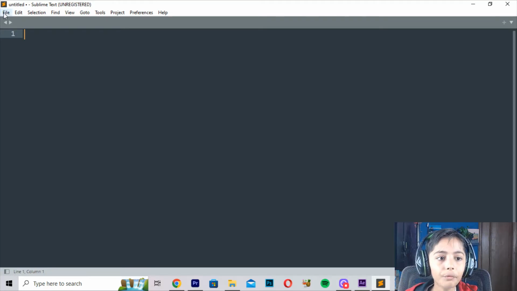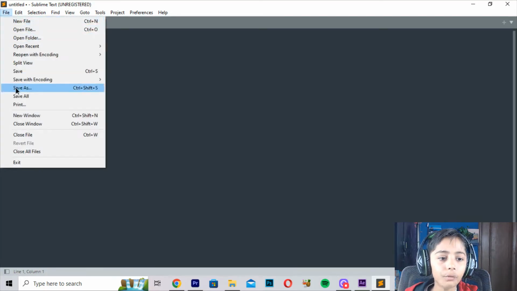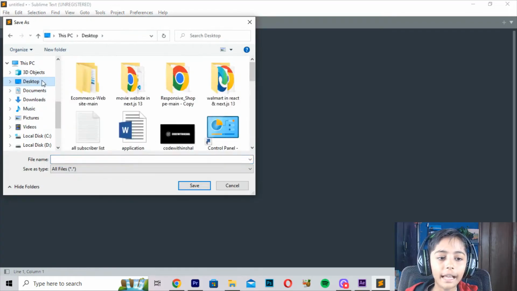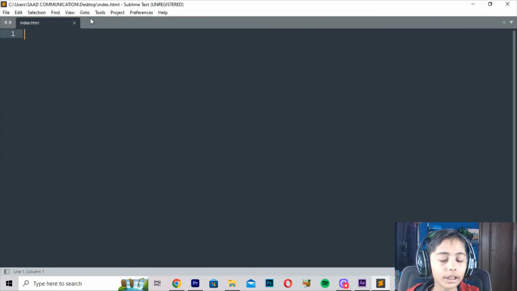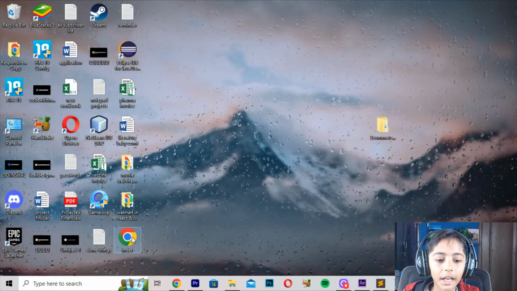First of all, go to File and New File. Make an HTML file. Then go to File, save it on the desktop, and here I will save my file name as index.html. Then press enter. So just save it on the desktop. Then I will open the file.